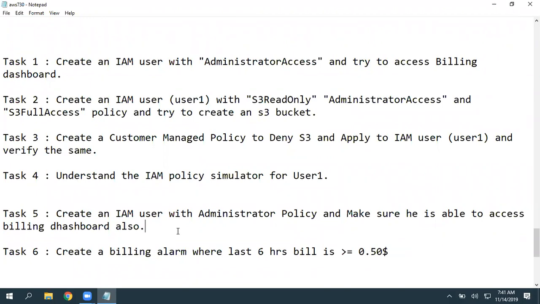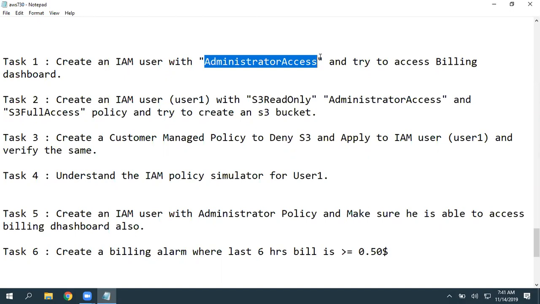You need to enable an option in My Account. Generally, you need to log in as a root user, and there you have an option to provide billing access to an IAM user. Even here, along with this administrator access, you can find billing access also. If you explicitly associate billing access along with administrator access, still he cannot access.